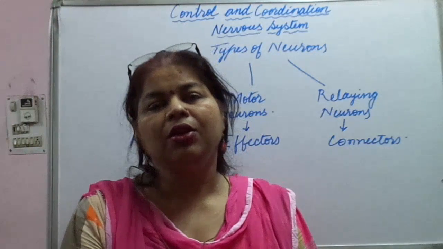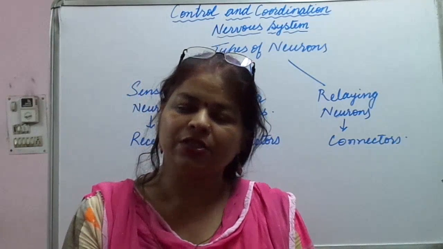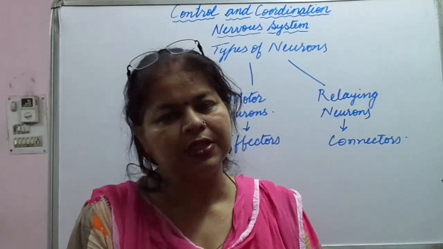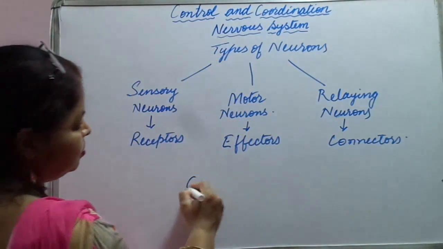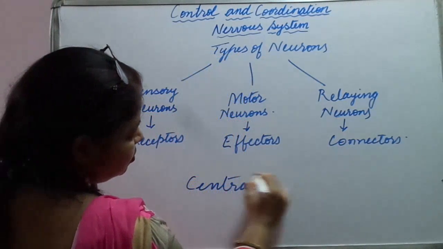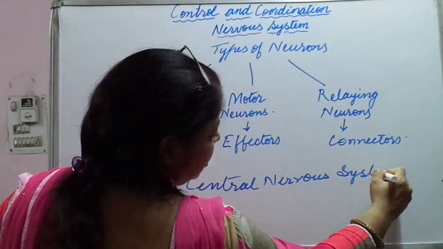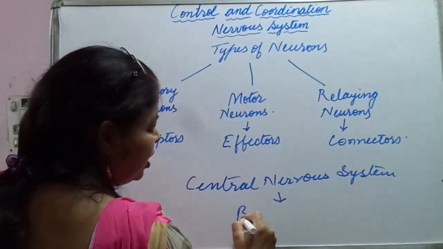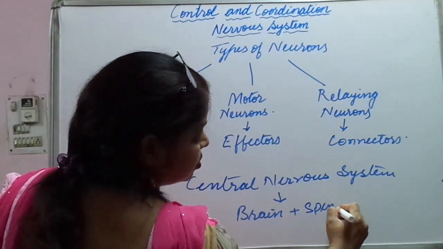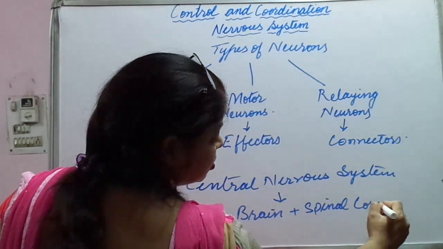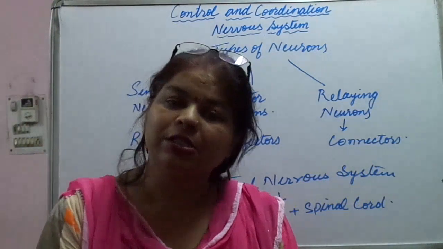Okay. Then third one is relaying or connector neurons. What is their location? They are found in the central nervous system, CNS. You know what is central nervous system? Central nervous system is made up of brain plus spinal cord. Okay, central nervous system is made up of brain and spinal cord.